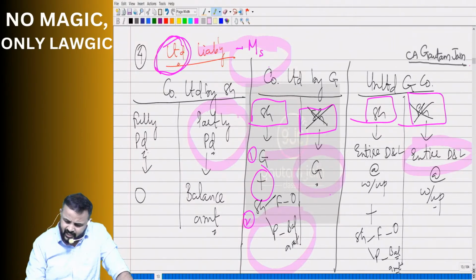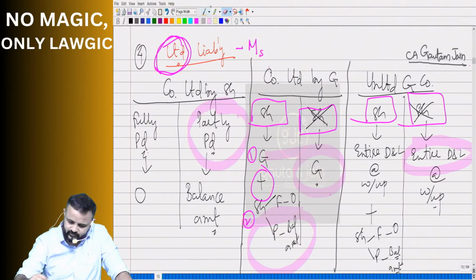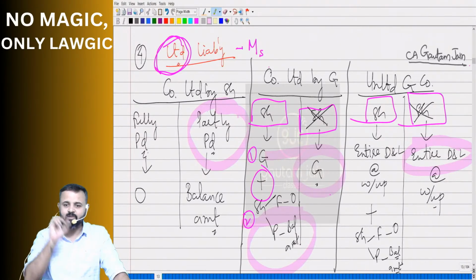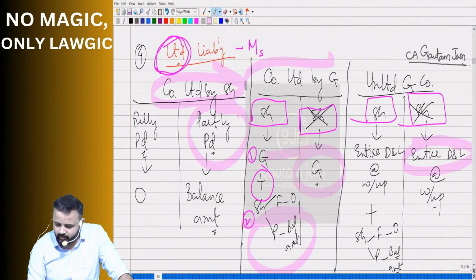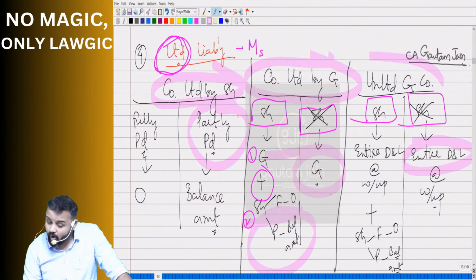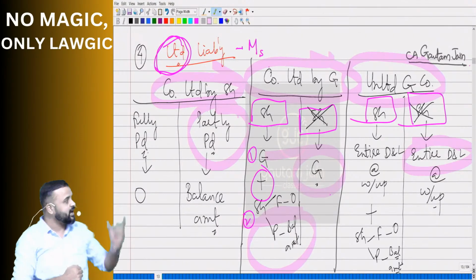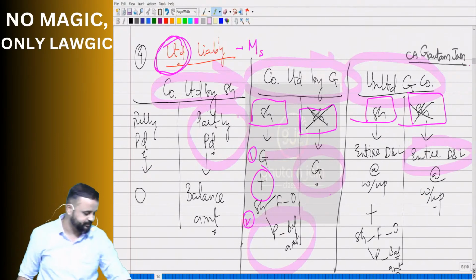Sir, this I understood. But in this heading, why did you write limited liability of members, sir? Because when you are discussing this concept, you are discussing unlimited liability also. Did you follow what I am asking you? I have put the heading as limited liability, whereas when we are discussing this concept, we discuss company limited by shares, that means limited liability. Company limited by guarantee, so limited liability. Also we have discussed unlimited guaranteed company, that means unlimited liability. So why is the heading only limited liability? Why am I not putting the heading as limited and unlimited liability?